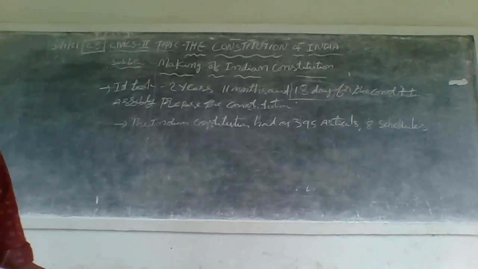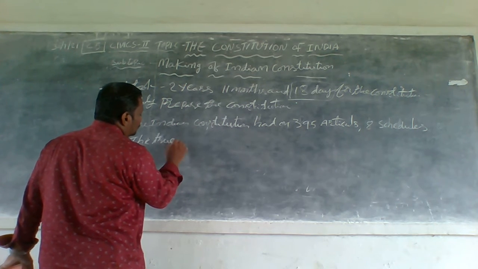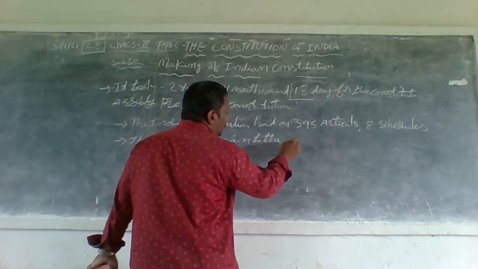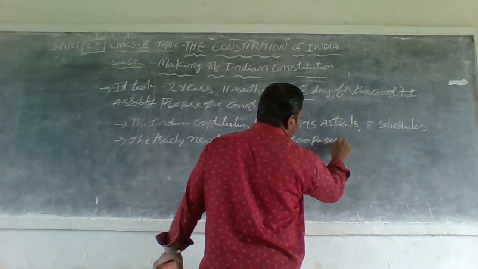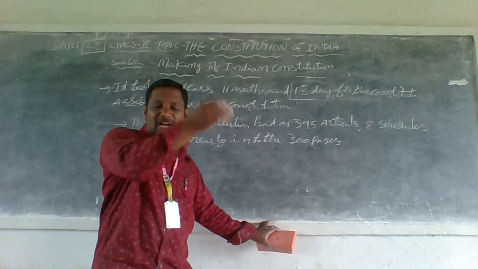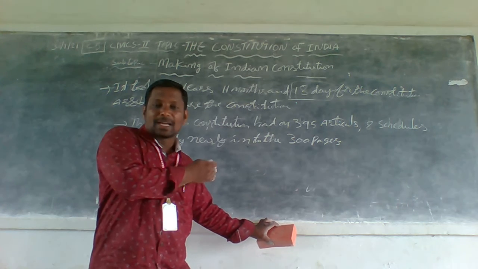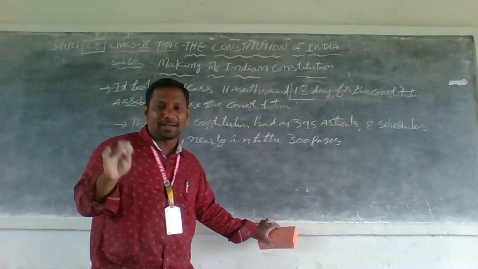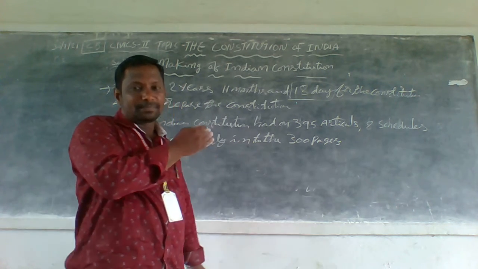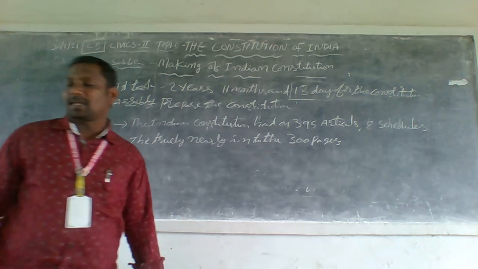It runs to nearly 300 pages. Compared to other constitutions, the Indian Constitution is the biggest and lengthiest. For example, the American Constitution has only 7 pages, while the Indian Constitution has 300 pages. The Indian Constitution has so many pages. Okay, understand? Nearly 300 pages.